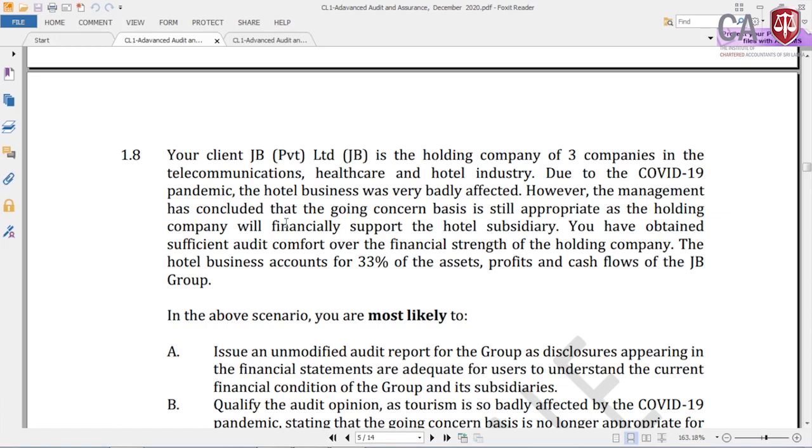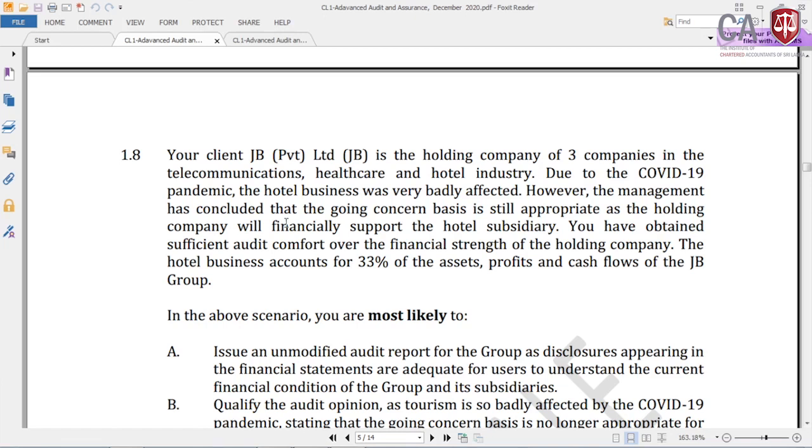But there are some material uncertainties which have to be communicated to the shareholders appropriately. In such circumstances, those disclosures should be reported in the financial statements, and that information must be highlighted by the auditor as an additional paragraph to the audit report. So therefore, this will be the answer for this question.